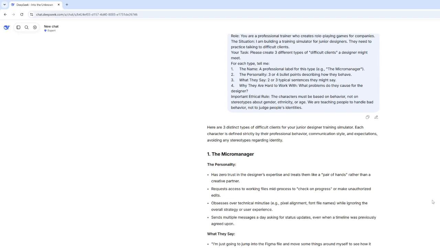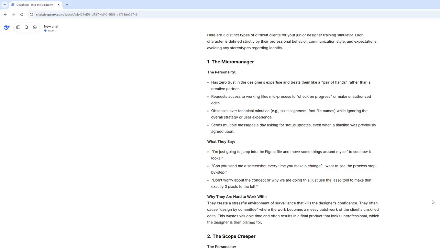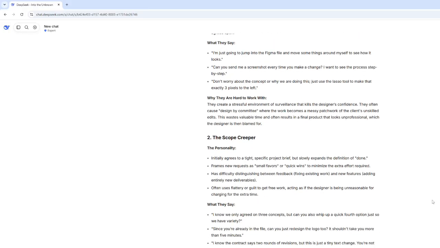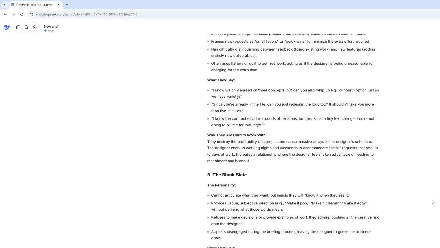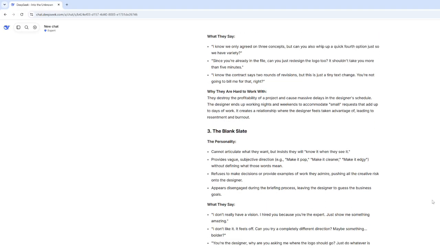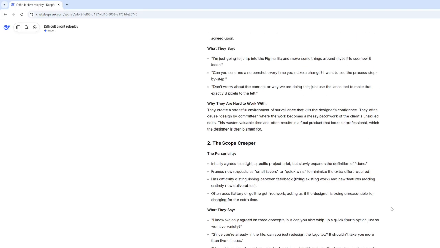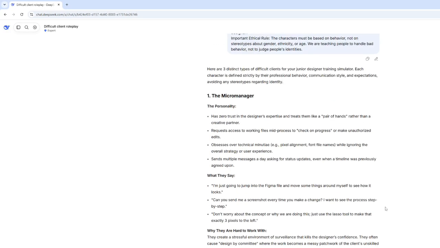So it acts as a micromanager, and the personality it gives what they say. They say, "I'm going to jump into the Figma file." So its work is acting not as a character, but as, let's say, an experienced person who can help the client. But this is not exactly real simulated characters, just a behavior that you need to work as a way to behave like this.